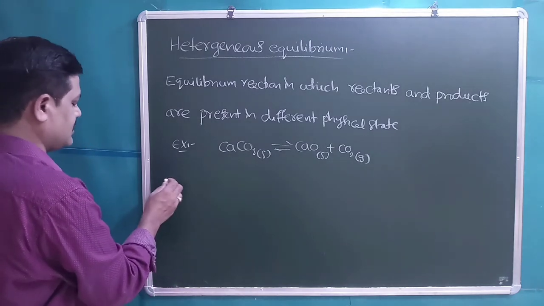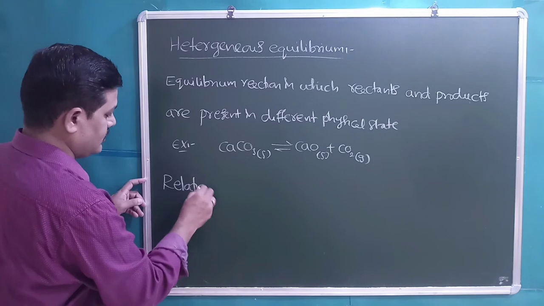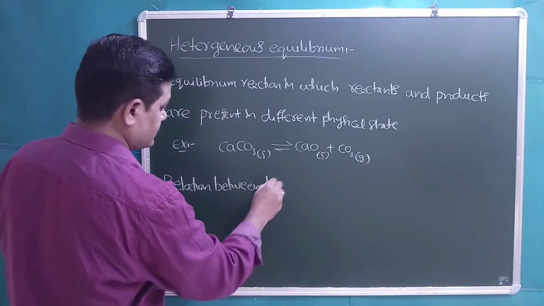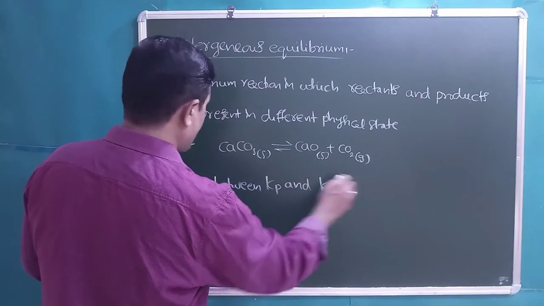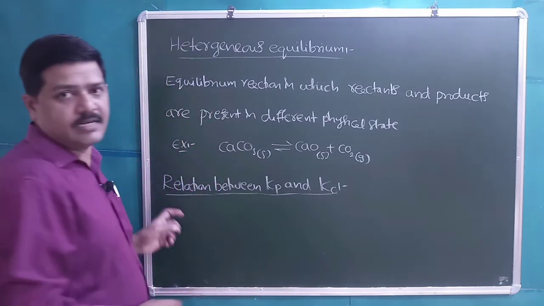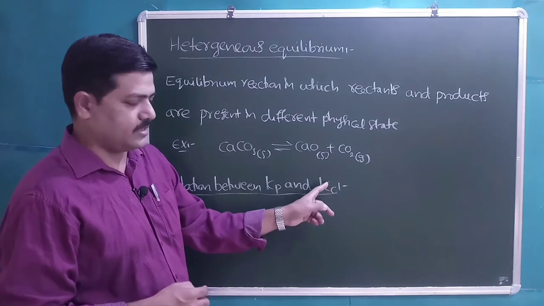Now let us discuss the relation between Kp and Kc. Students, Kc we know is the equilibrium constant in terms of active masses, that is, concentration in molarities.